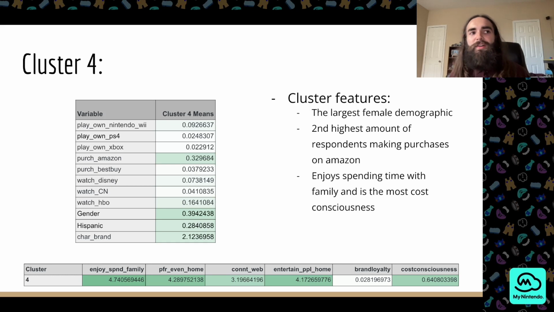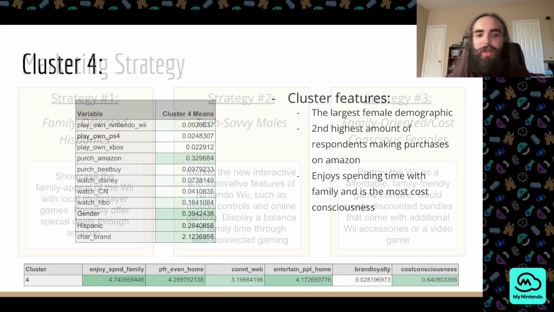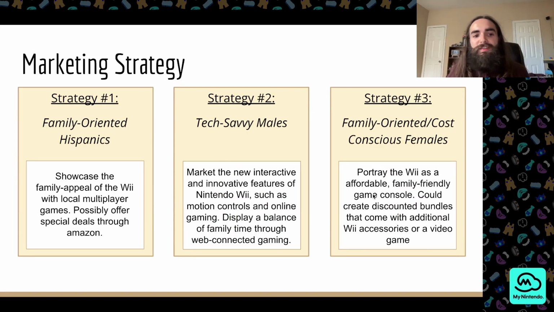So now that we have all these descriptions of our clusters, what are some marketing strategies that we could utilize? The first strategy we could utilize is family-oriented Hispanics, which uses our first cluster. We could showcase the family appeal of the Wii with local multiplayer games and possibly offer deals through Amazon, since more respondents in this cluster were making purchases on Amazon within the last 3 months.